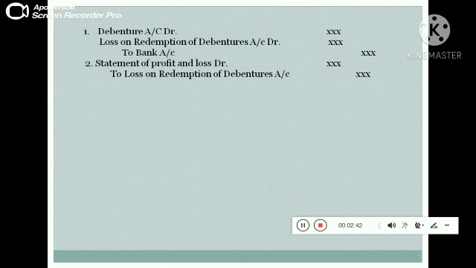Debenture account debit, loss on redemption of debenture account debit to bank account. That amount should be credited to the bank account. The second one is what? Statement of profit and loss account debit to loss on redemption of debenture account.